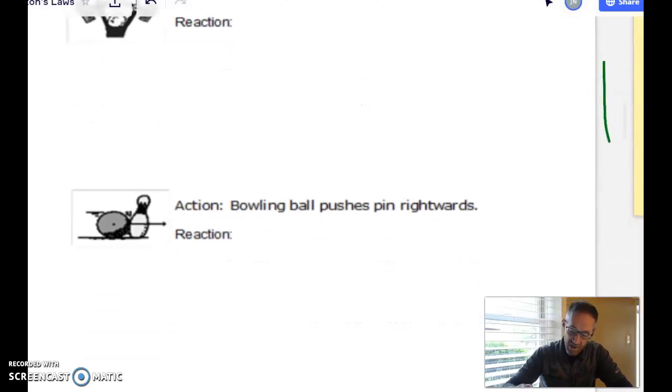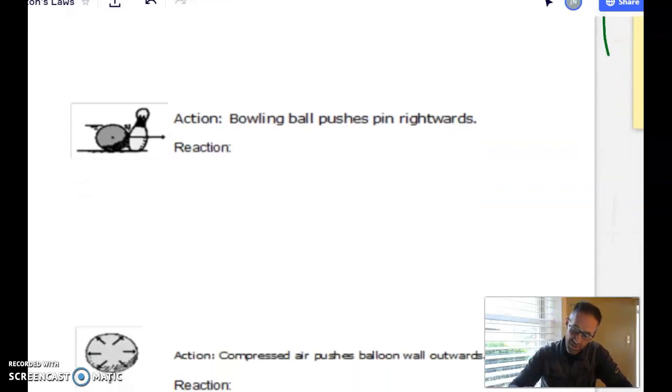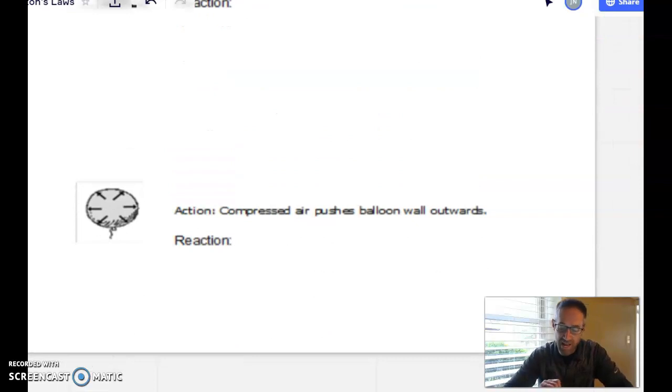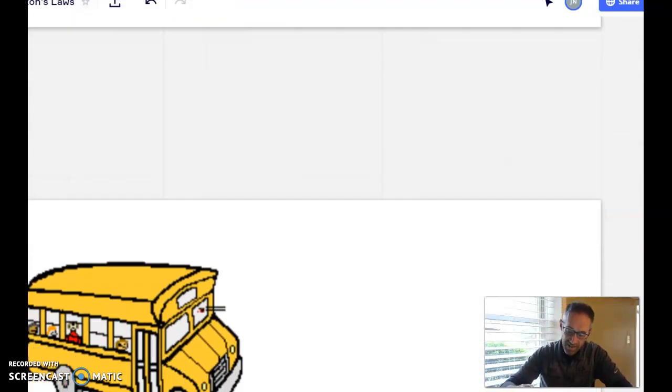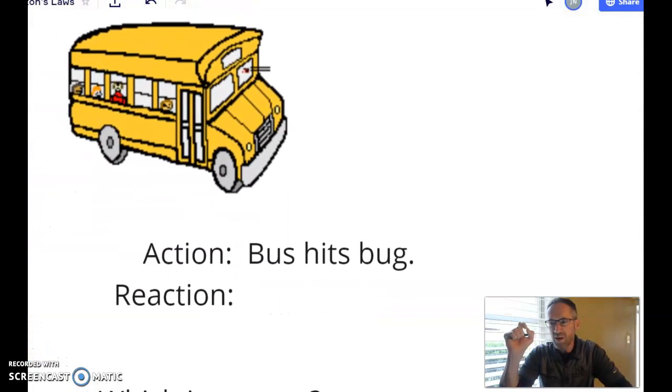And I could say bowling ball pushes pin rightwards, and you could say pin pushes bowling ball leftwards. And I could say compressed air pushes balloon wall outwards, and you could say balloon wall pushes compressed air inwards. So it's pretty easy to get those. Now, sometimes people, again, confuse the thing and its effect.